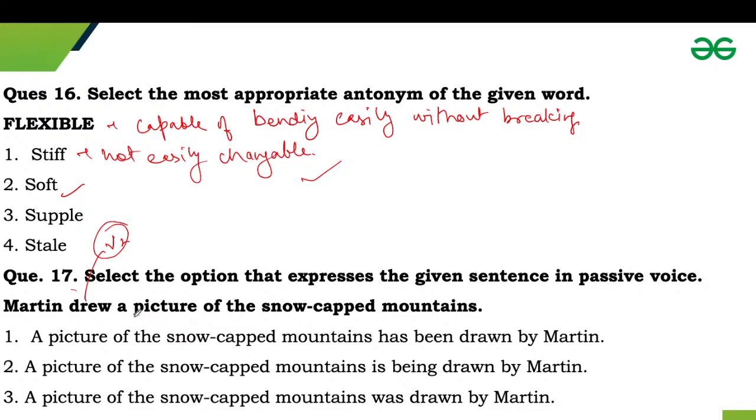So it will be: A picture of the snow-capped mountains was drawn by Martin. Okay, so this is wrong, this is also wrong, and this is also wrong. So third will be the correct answer.